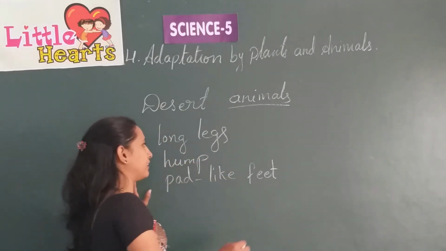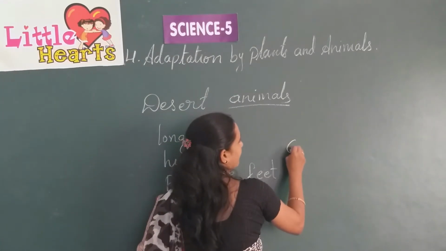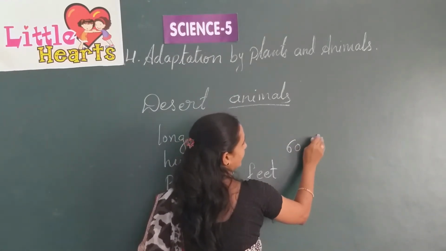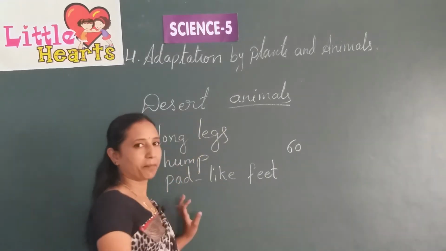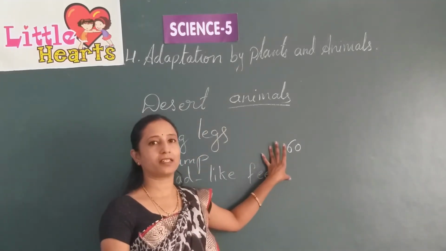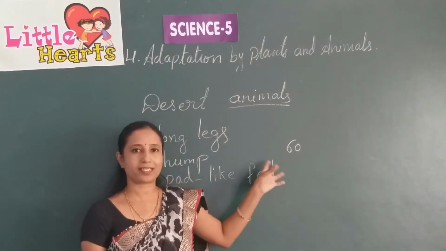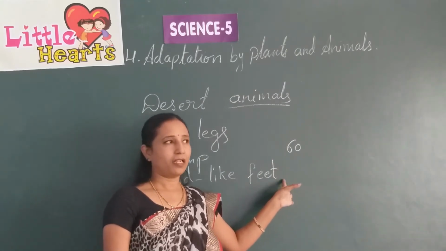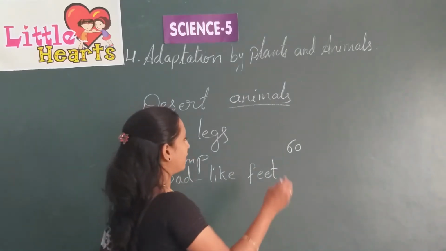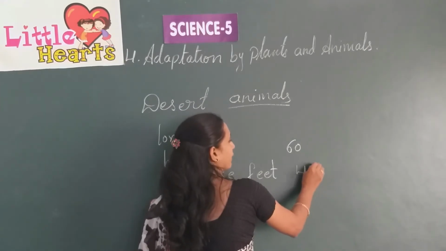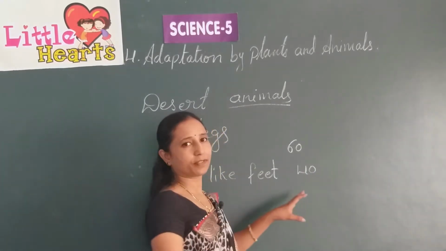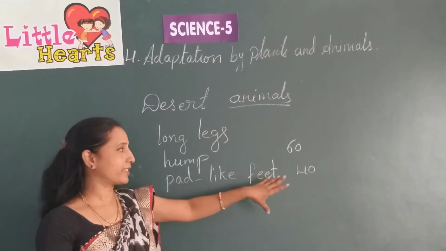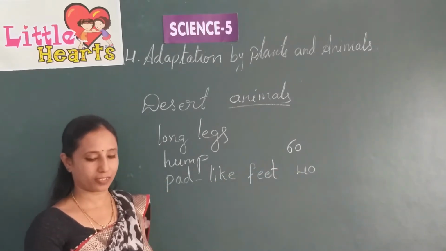It can survive up to 60 degrees centigrade, as the desert area is very hot and filled with sand all the time. It can live for 40 or more days without drinking water, and stay for 40 days without food and water.